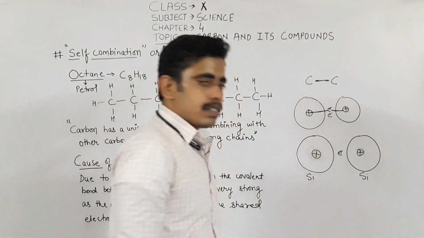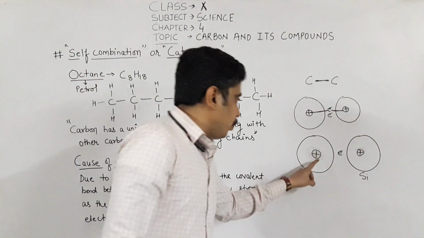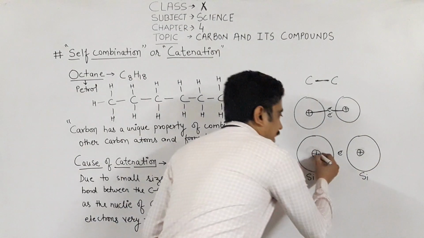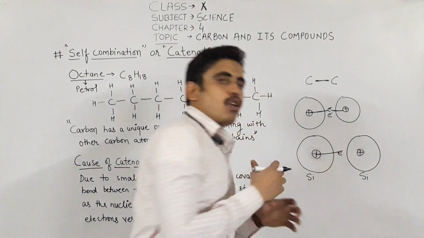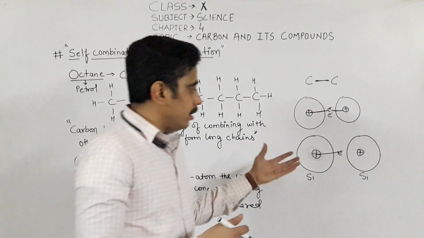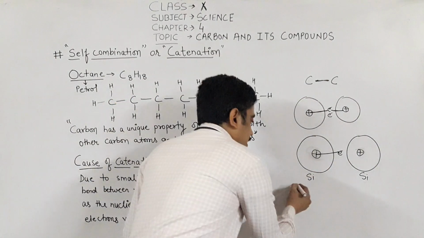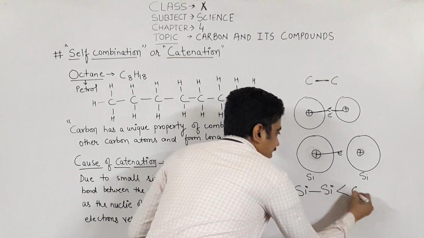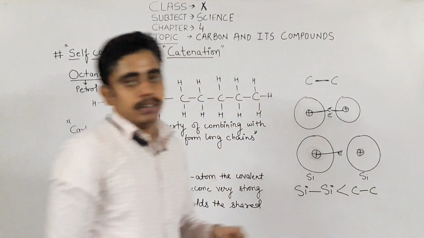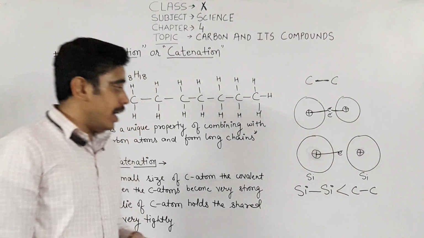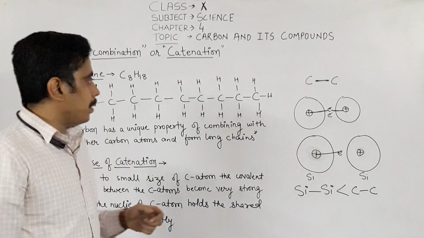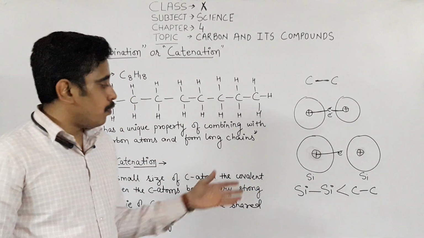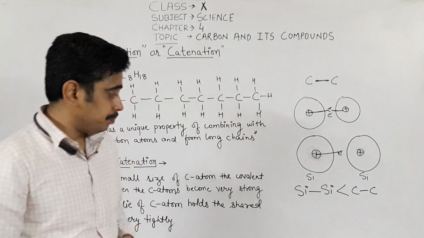As the distance increases, the force of attraction between the nucleus and electrons also decreases, due to which the strength of the covalent bond between silicon and silicon decreases. So the silicon-silicon bond is weaker than the carbon-carbon bond. This is the main reason why only carbon has the property of catenation to a larger extent. Why does not silicon? Because of its larger atomic size.